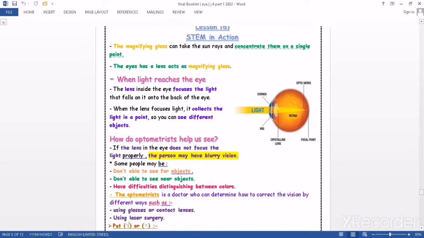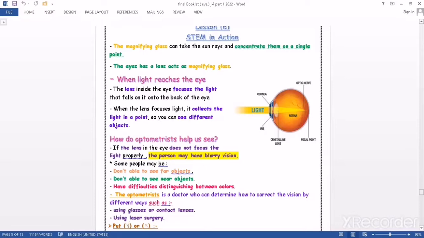At first, you have to know that the lens, like in glasses, always focuses the sun rays in one concentrated point. Our eyes also act as a lens made of glass, which means that our lens will also collect or focus all the information in only one point.